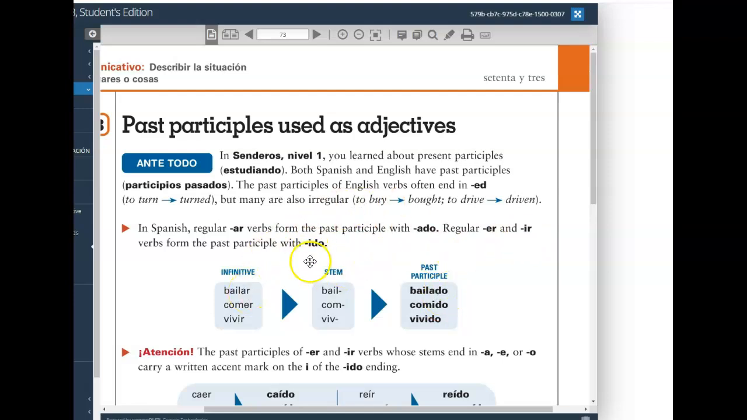ER and IR verbs share the same past participle ending. Remove the ER and IR in the infinitive, and then add IDO, IDO being the ER, IR equivalent of the English ED. So comer becomes comido in the past participle, eaten in English. Vivir becomes vivido, lived in English.